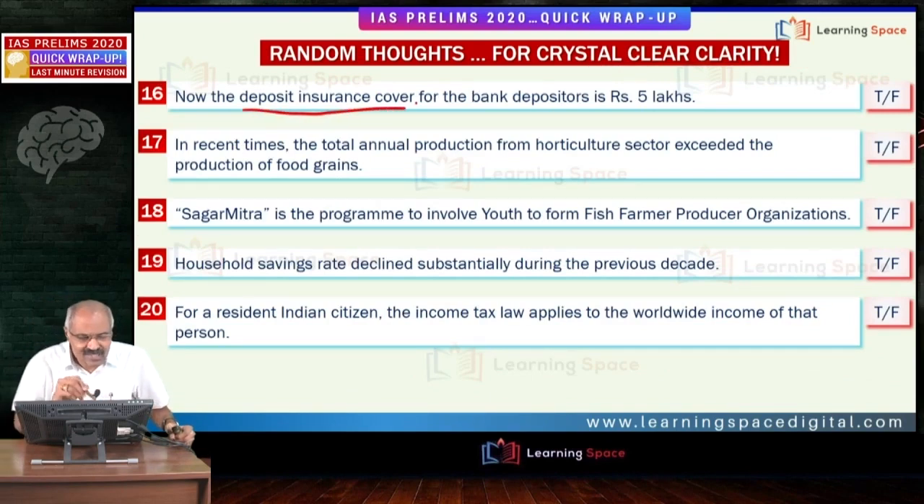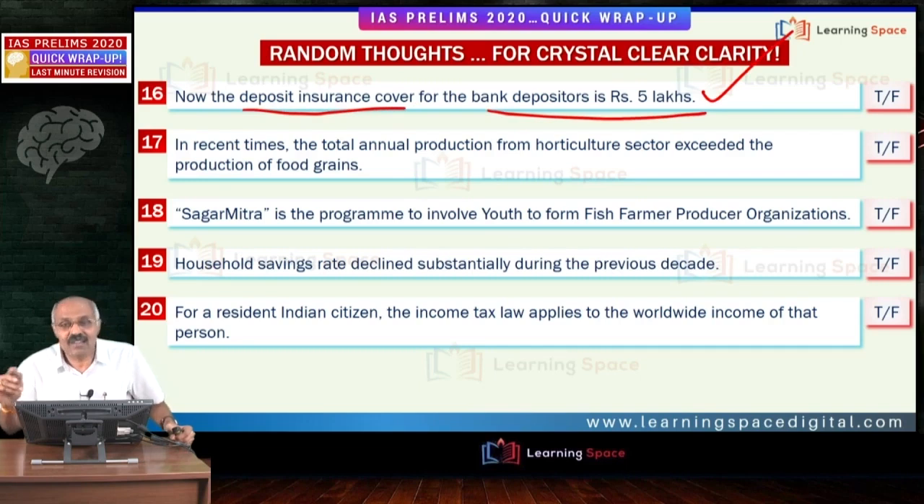Now the deposit insurance cover for bank depositors is rupees 5 lakhs. Previously it was rupees 1 lakh. Now it is increased to rupees 5 lakh. So friends, the deposit insurance cover for bank depositors is rupees 5 lakh. And which is the organization which looks at this deposit insurance? That is DICGC, a wholly owned subsidiary of the Reserve Bank of India. If I deposited in some bank and that bank collapsed, I will get up to rupees 5 lakh. That is the meaning of this statement.